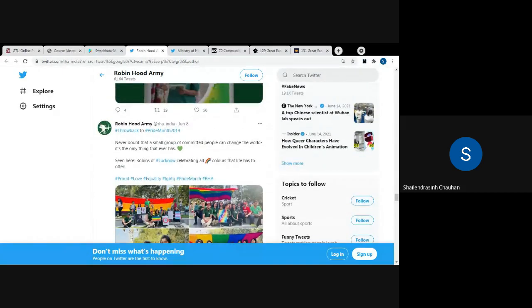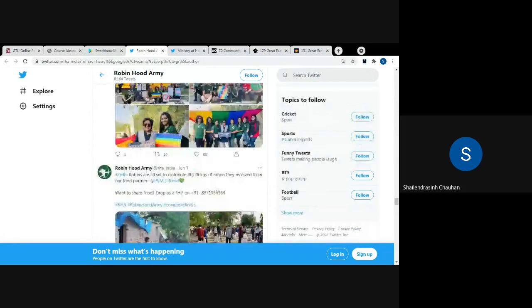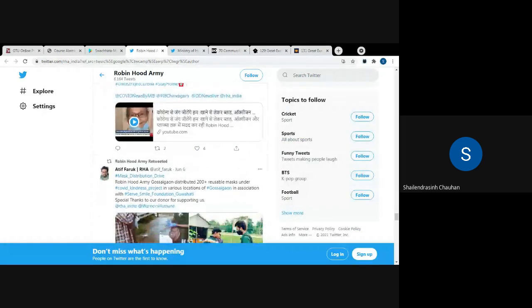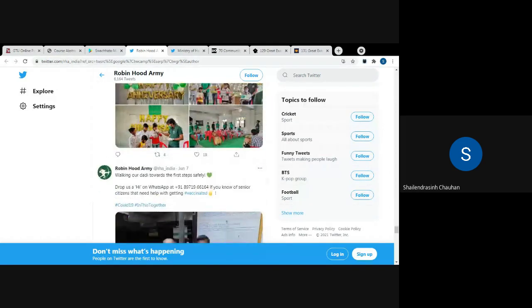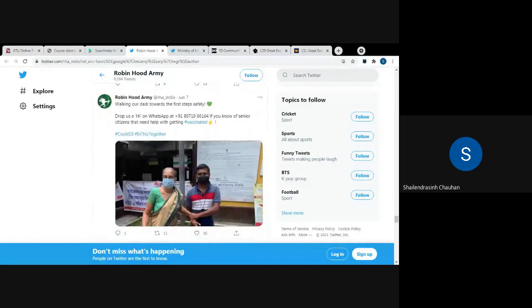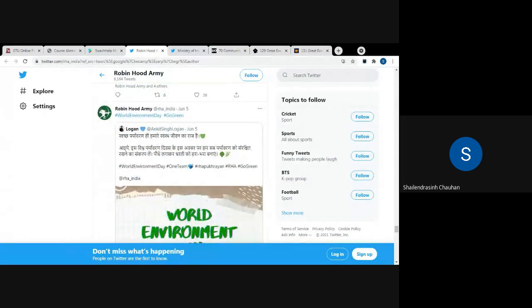It is up to you how you're going to solve it, which kind of things you're going to accept as a problem definition. So many kinds of things are there that you can solve, that you can resolve, that you can accept the challenge and address the issues. You can simply visit the official Twitter handle of this organization, Robin Hood Army.